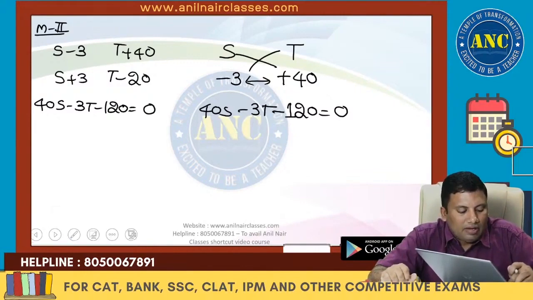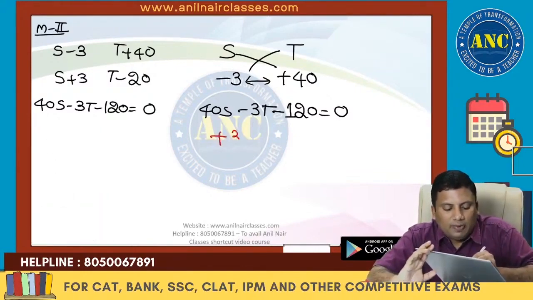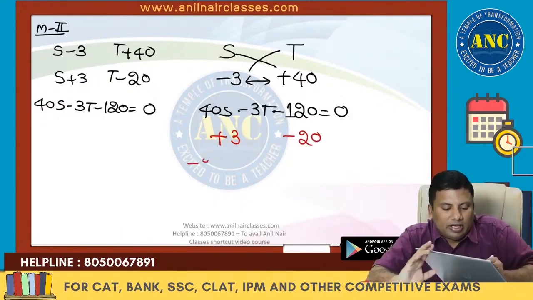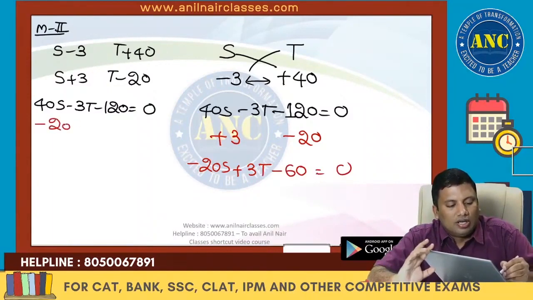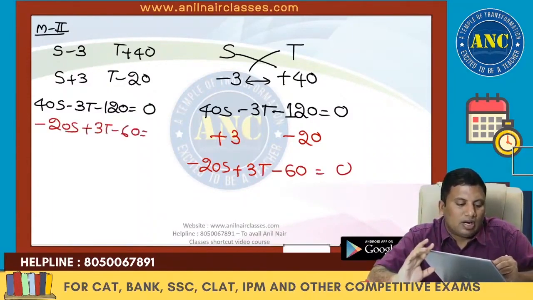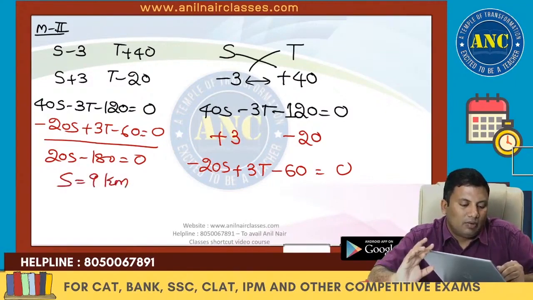Next one, if it is plus 3, speed is increased by 3, time is decreased by 20. This is nothing but minus 20s plus 3t minus 60 equivalent to 0. Just by twisting that equation directly you got it. This is the equation we got. 20s minus 180 equivalent to 0. S is nothing but 9 kilometers per hour.